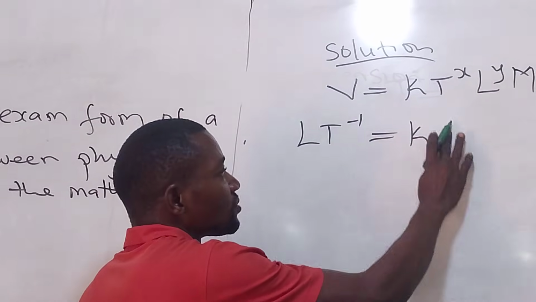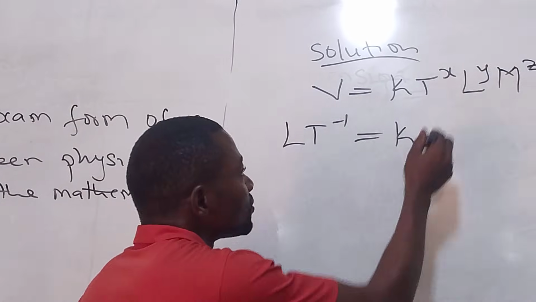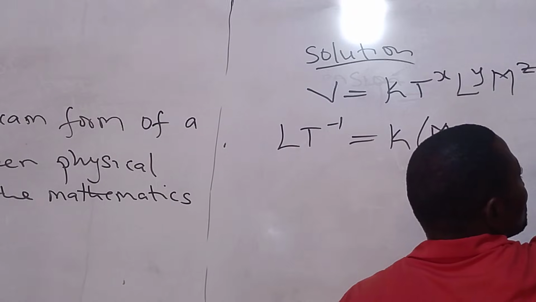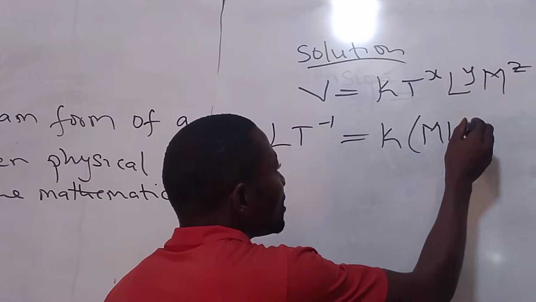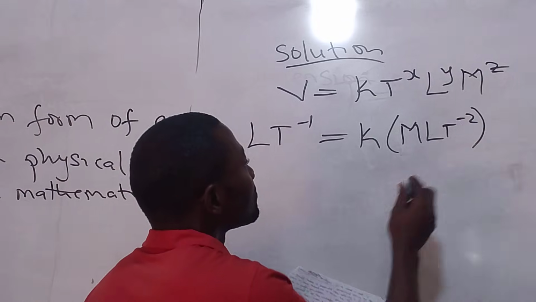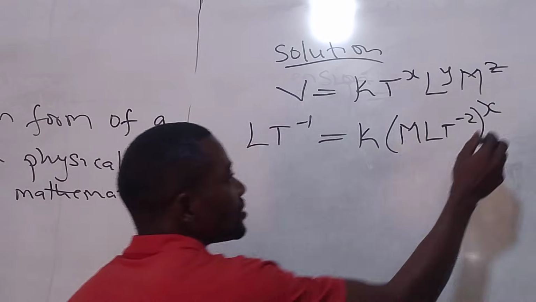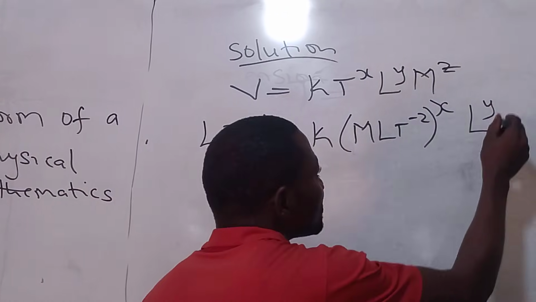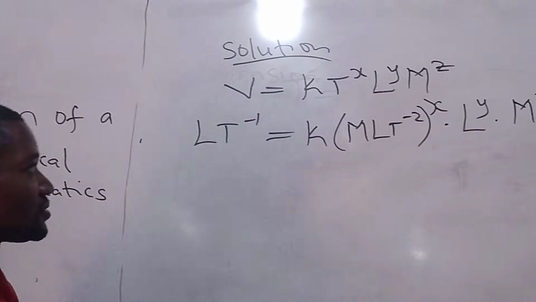T is tension, and tension is the same as force. So how do we write force dimensionally? Force is mass times acceleration. So M L T to power minus 2, and it's raised to x here. Can you see that? Then L to power y, M is the mass, and it's raised to power z.